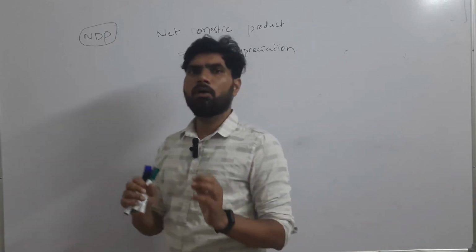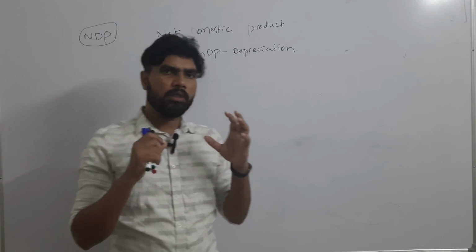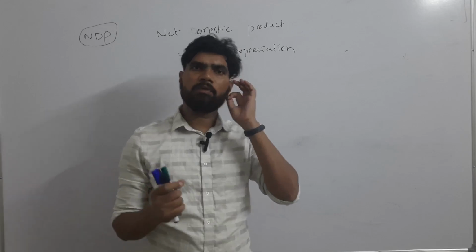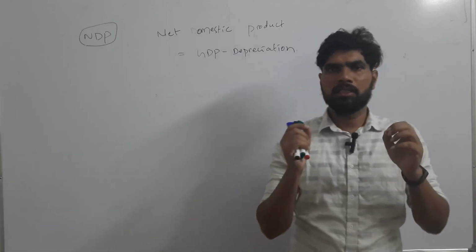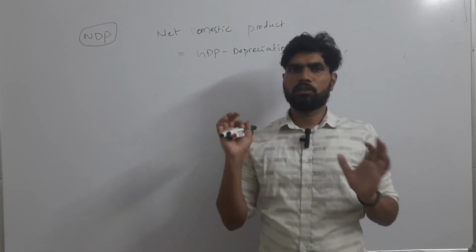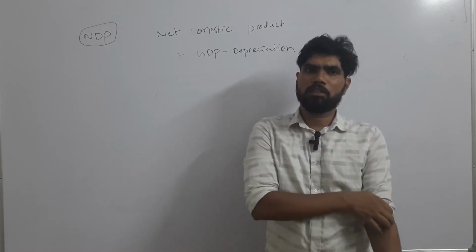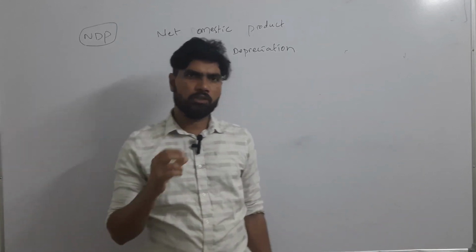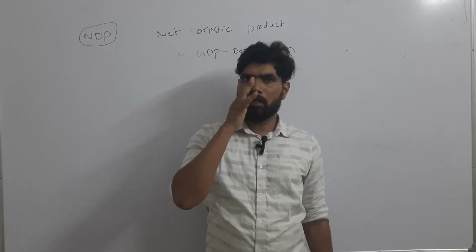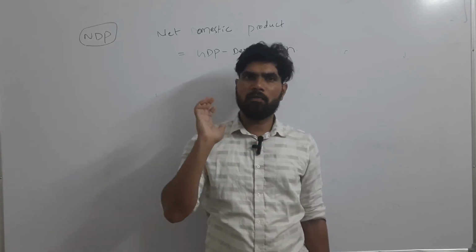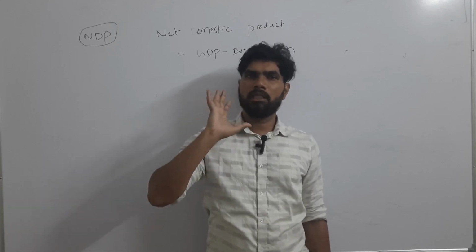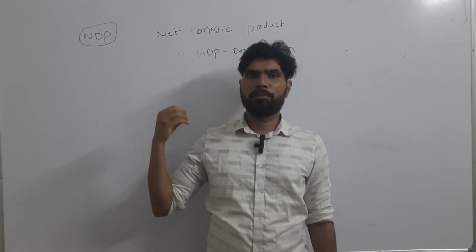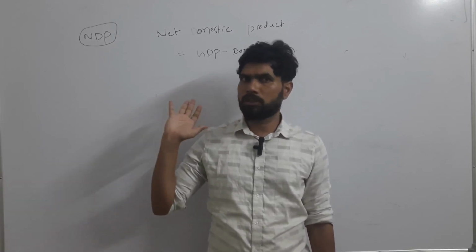So we have to take out whatever the cost or reduction of value is there. In this way, what we are doing, we are adding that cost also to the cost of production of goods and services. Okay, so to add that cost to the cost of production, from the final value of GDP we are simply minusing the depreciation. So with that, we will be including the depreciation also in the cost of production of goods and services.